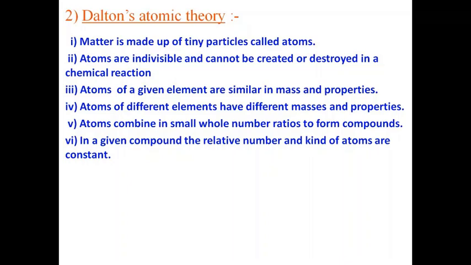In a given compound, the relative number and kind of atoms are constant. When I say relative number, it is nothing but the molecular formula. For example, ammonia, the formula is NH3, that is the relative number. So in a given compound, the formula and the kind of atoms are constant. When I say NH3, it is made up of just nitrogen and hydrogen. There are no other atoms present in ammonia. So the kind of atoms are constant and their molecular formula is also constant.